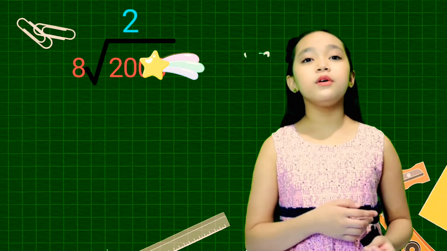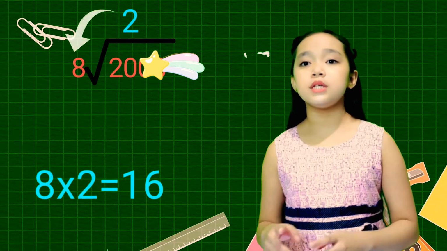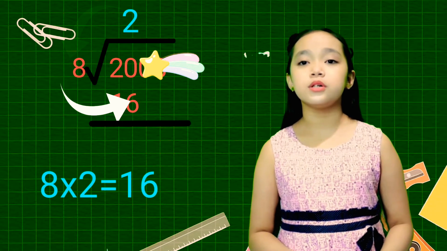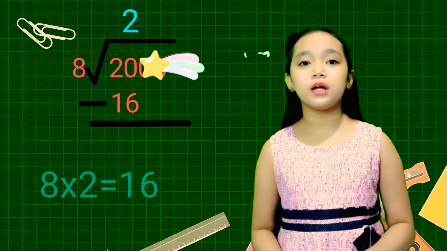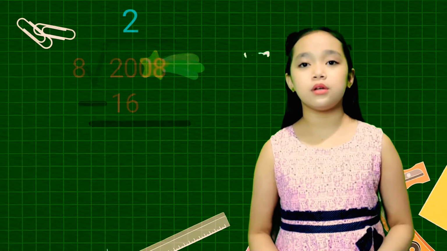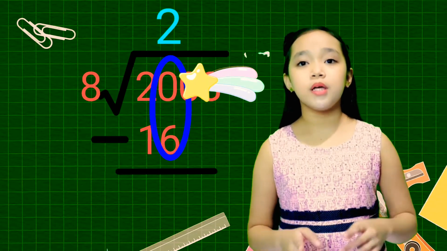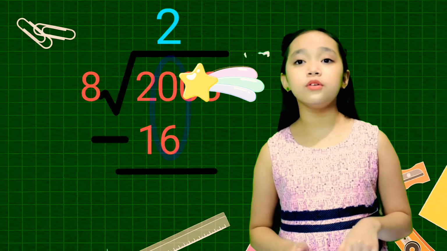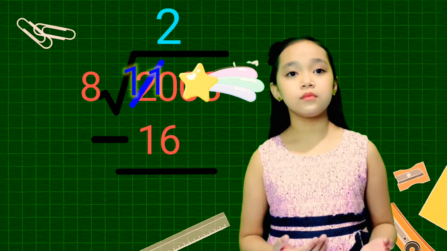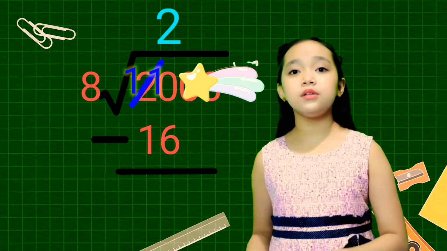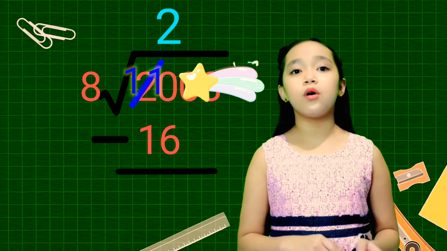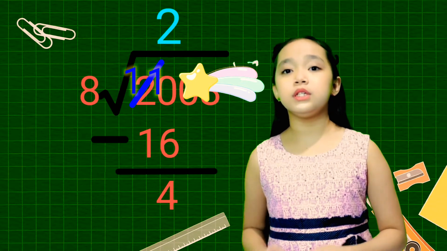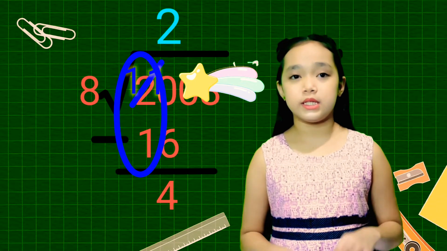Okay, now we multiply 2 times 8 is 16, and the 16 goes below the 20 so that we can subtract to get our remainder. 0 minus 6 cannot be, so we borrow 1 from 2. We now have 10 minus 6, which is 4, and we subtract the other digit. 1 minus 1 is 0.